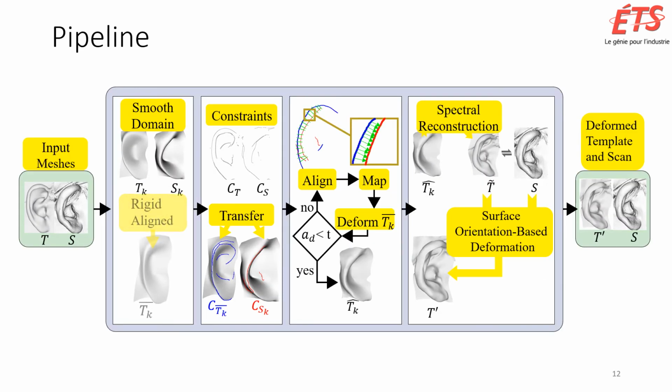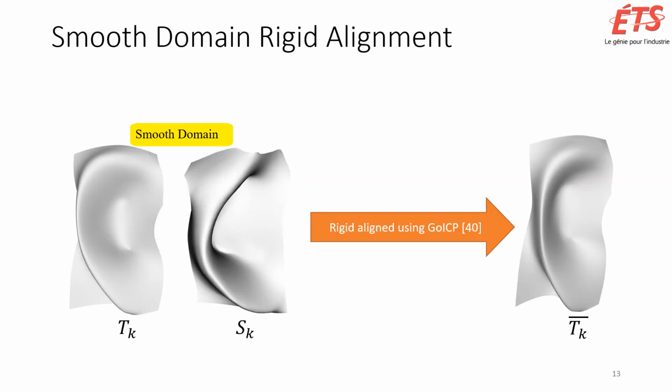Let us now look at the alignment step. With the smooth domain meshes, it is easier to align the template and the scan. In our approach, we use GoICP, which calculates the optimal translation and rotation between point clouds.